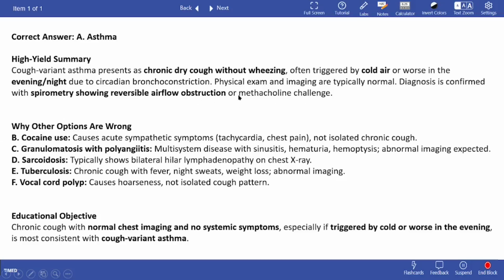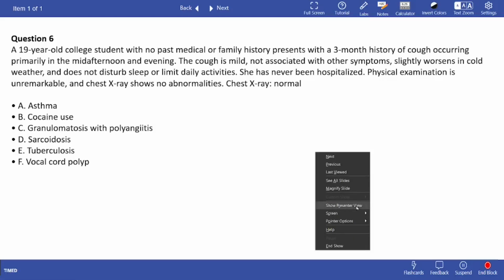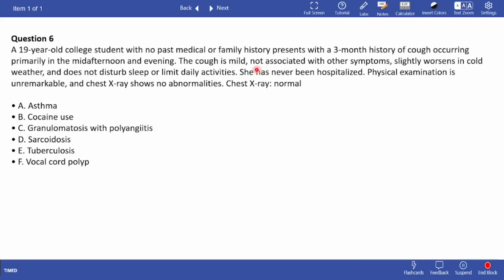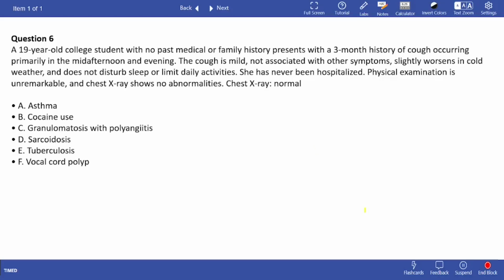So these both we've discussed in the previous videos, but it's important to identify the symptoms of cough variant asthma. It's important to identify the case when it is presenting in front of you. So it's a chronic cough.